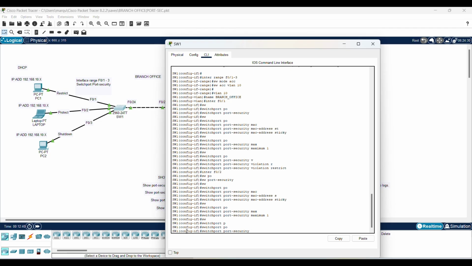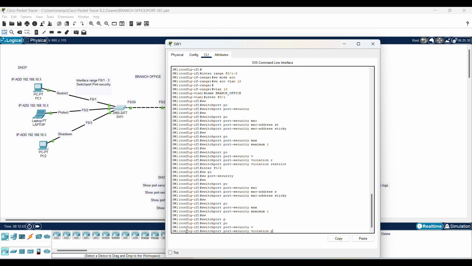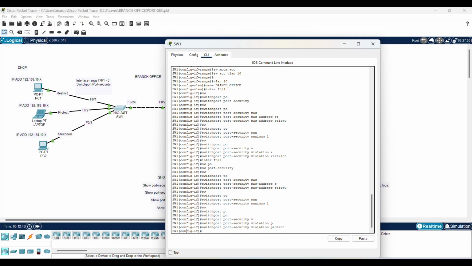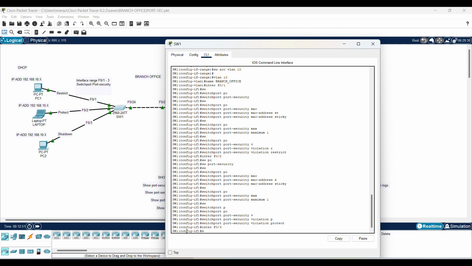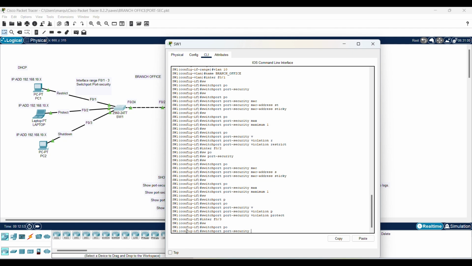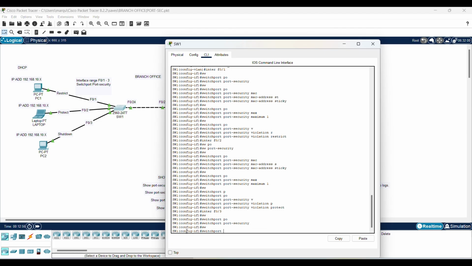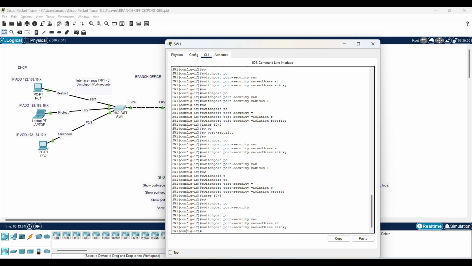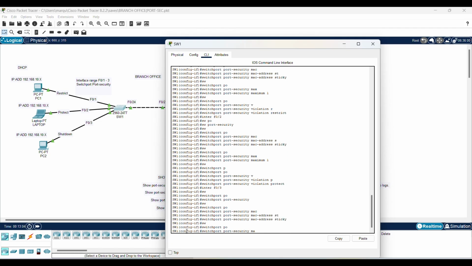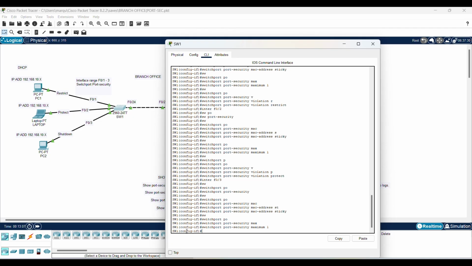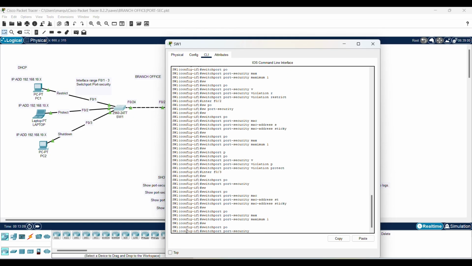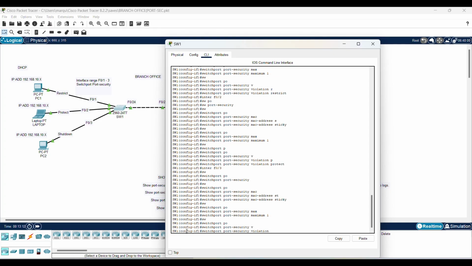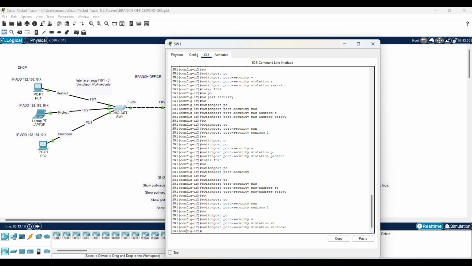And then I'm going to do the port security violation protect. There we go. All right, and then I'm going to go to interface F03, switch port security, enable that first. MAC address sticky.